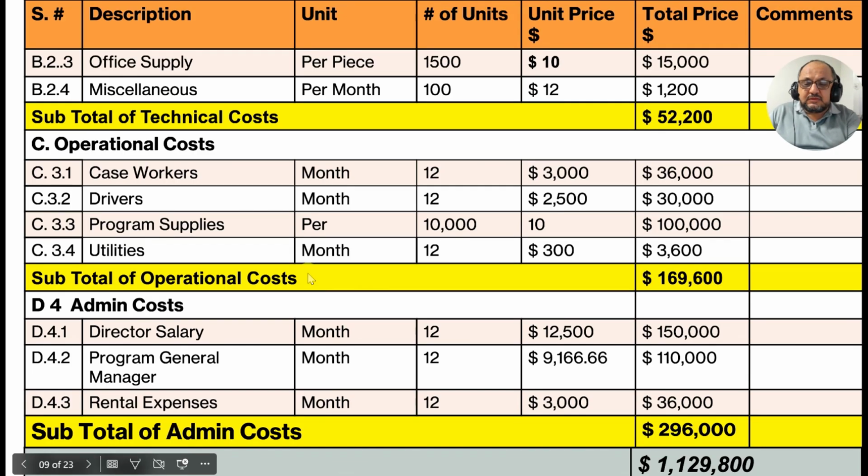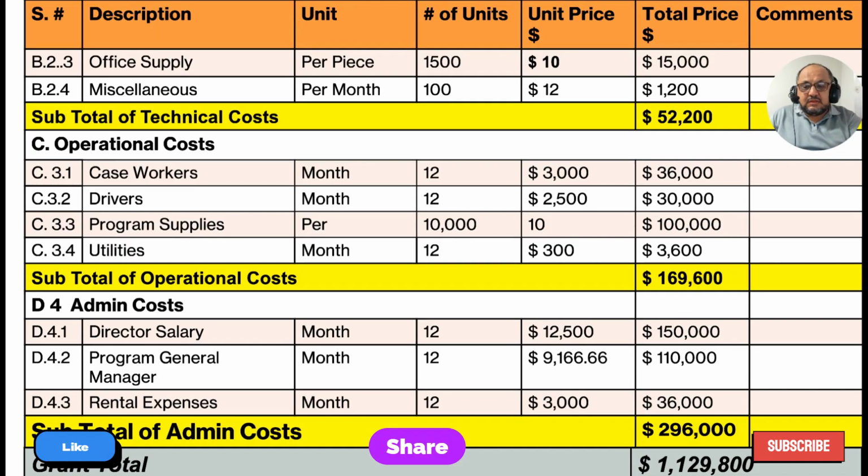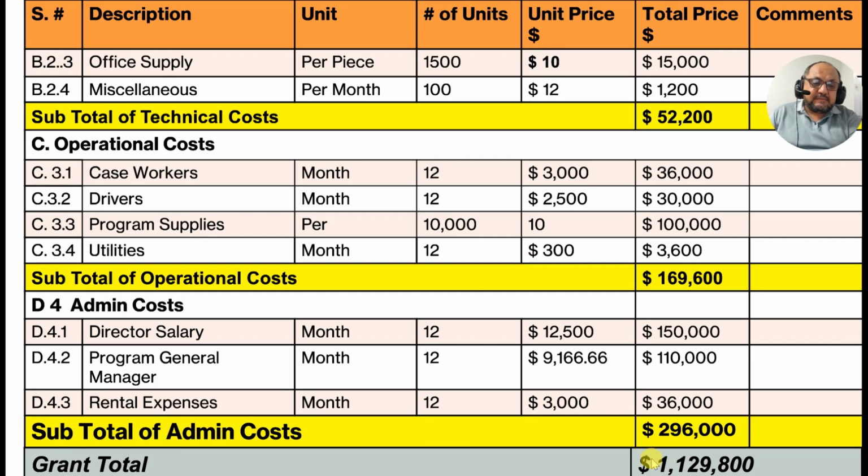Now a question arises in here. This is the grand total of this budget. How did it come? Why is this 1,129,000 the grand total?